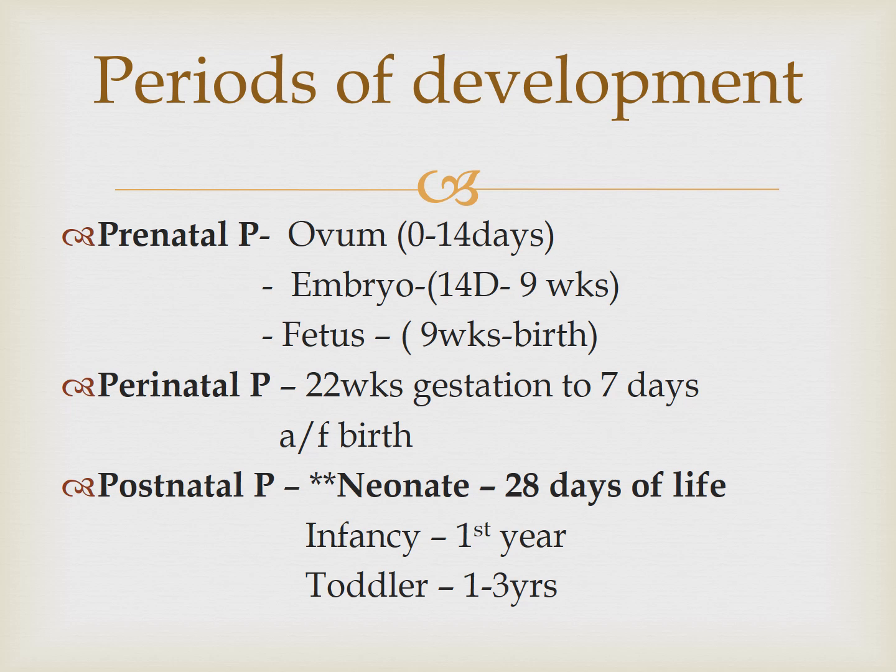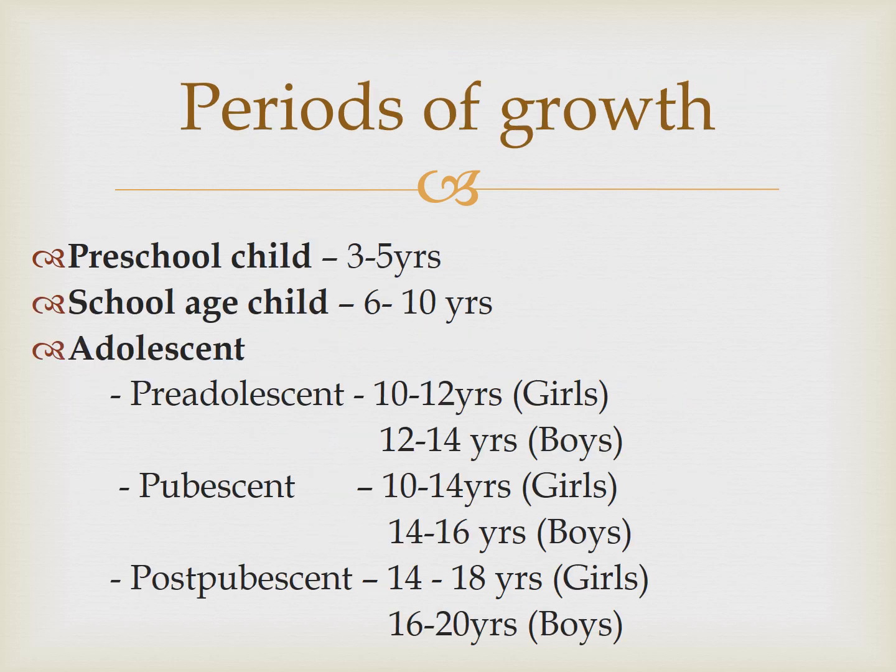So this is a neonate. Birth till 28 days of life is known as neonate in the postnatal period. Then comes the infancy period, that is till 1 year. After 28 days till 1 year, infancy. Then comes toddler, 1 to 3 years is known as toddler. Then comes preschool child, 3 to 5 years. School age child, 6 to 10 years. After that is also school age, but they become adolescent. Adolescent is divided into 3 parts: pre-adolescent, pubescent, and post-pubescent.